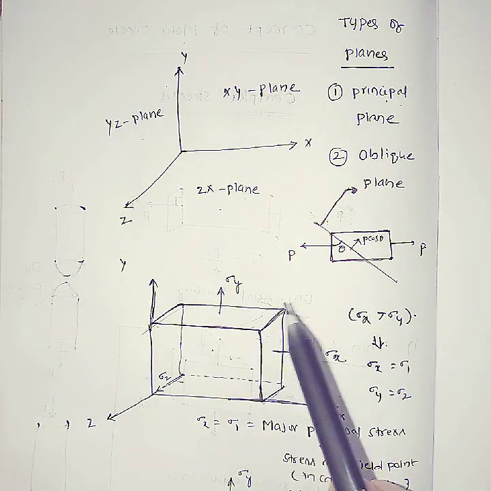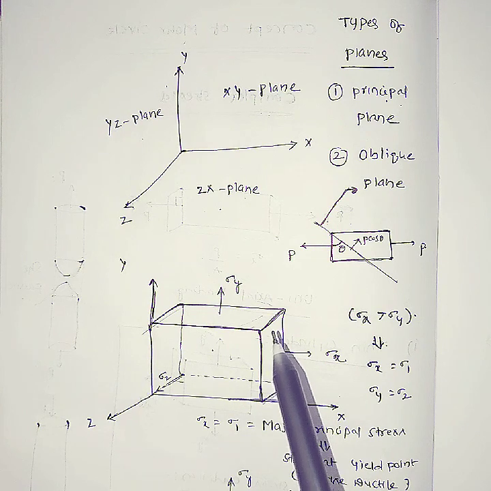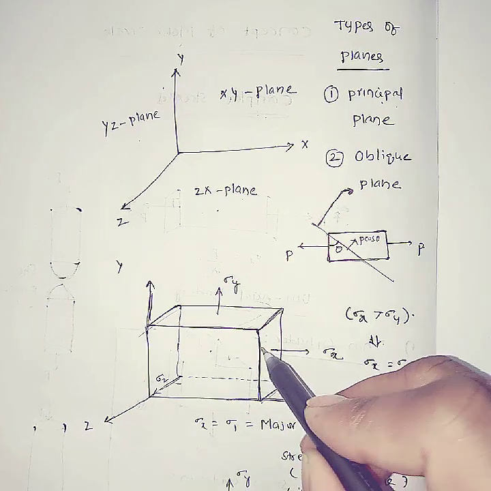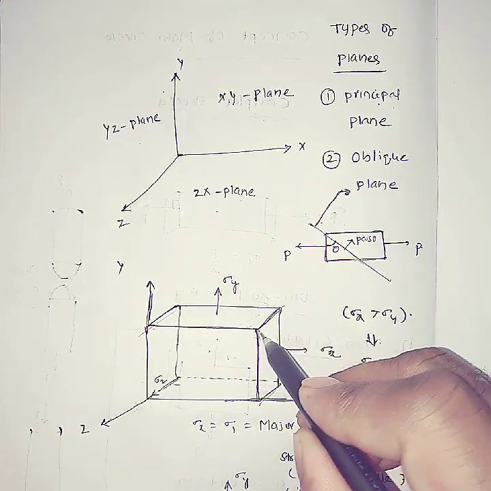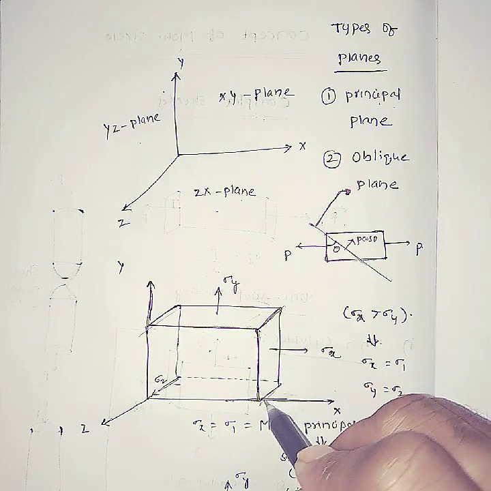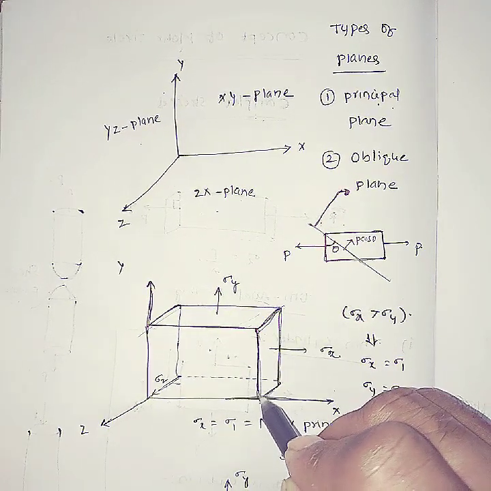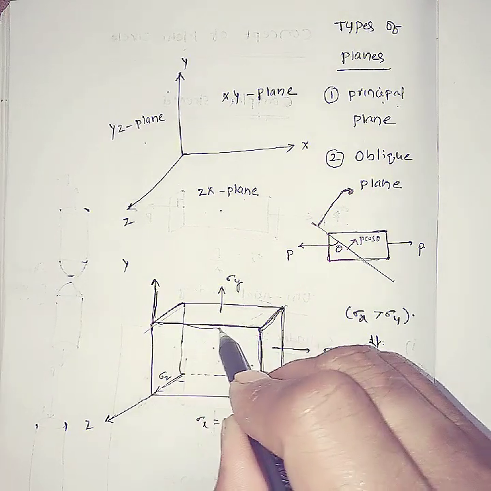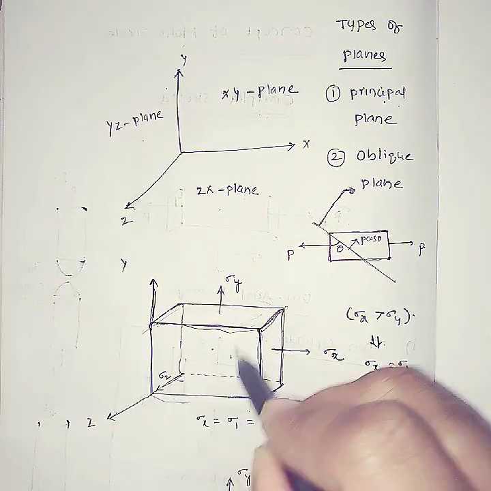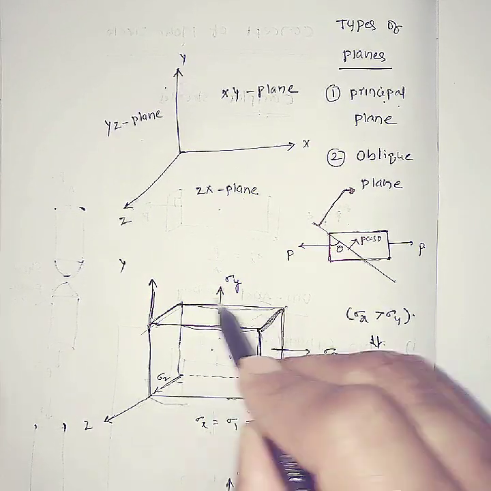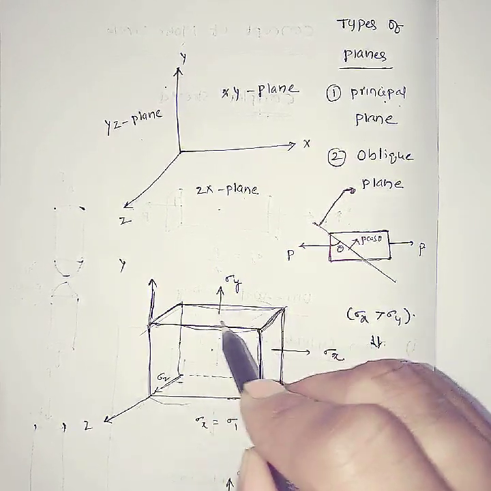In any one plane, what is meant by plane? Plane means it is two-dimensional. That means it has an area. See here, this has an area. This is known as a plane. This plane is known as the yz plane, this is known as the xy plane, and this is known as the zx plane. That means this is a plane, and it is two-dimensional.